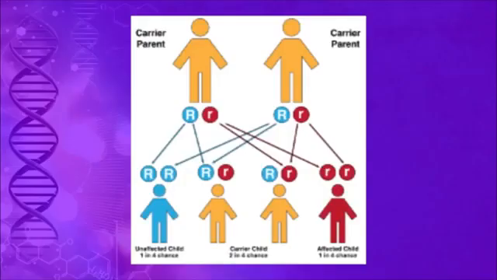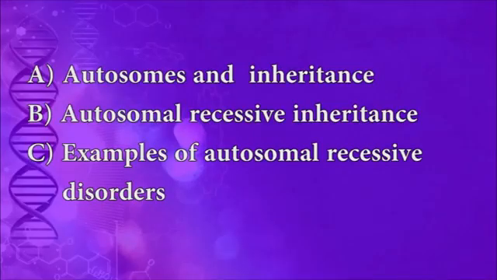Hence, the patterns of individuals affected with an autosomal recessive disease can be traced through a family to determine which individuals are carriers and which individuals are likely to be affected. Hence, this episode is explained further in the following subheadings: autosomes and inheritance, autosomal recessive inheritance, and examples of autosomal recessive disorders.